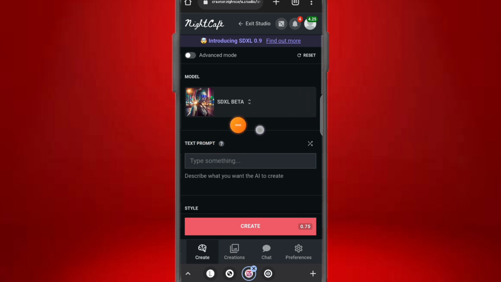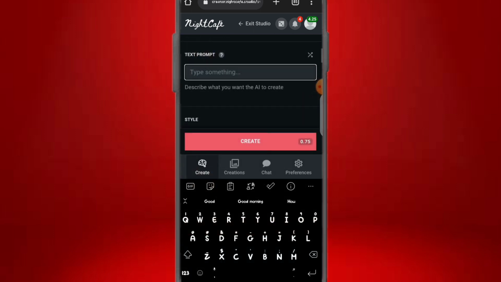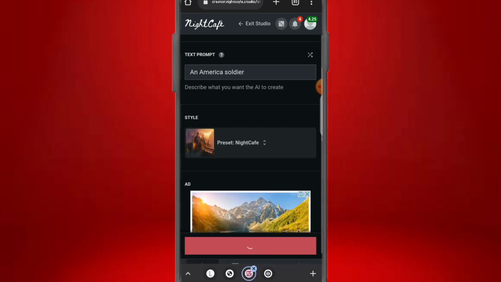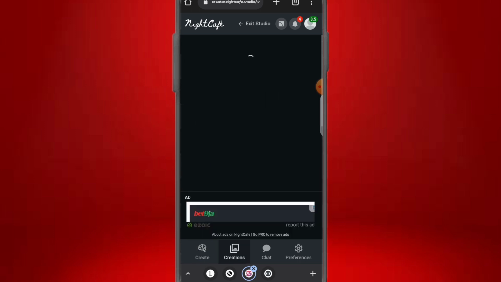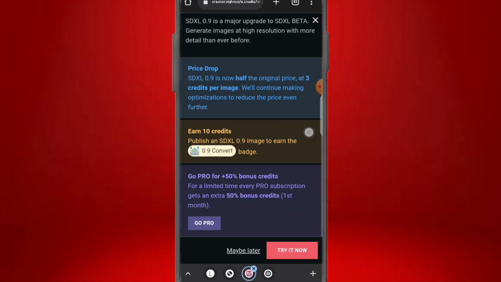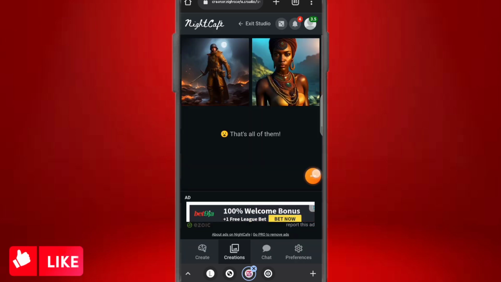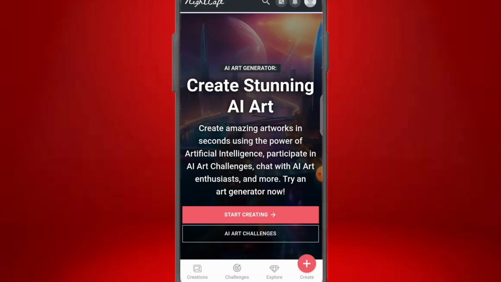To create AI is very simple. Just go ahead and type in the prompt, just like the first one I described for you. You can just go ahead and type in a young American soldier. Okay, click on create, and it's going to generate for us right now. All right, so if you come down, you can see right now, this is an American soldier.